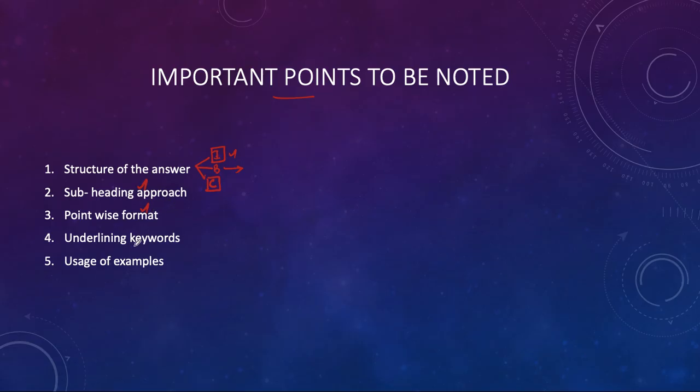Whenever you are writing the points, you should try to underline the keywords, and the usage of examples in ethics answers is going to determine your maximum marks. So try to include variety and diversity of examples in the body of the answer to add weightage and enable you to fetch maximum marks in the exam.